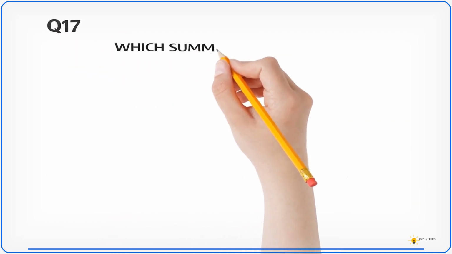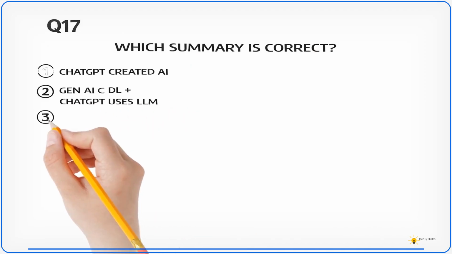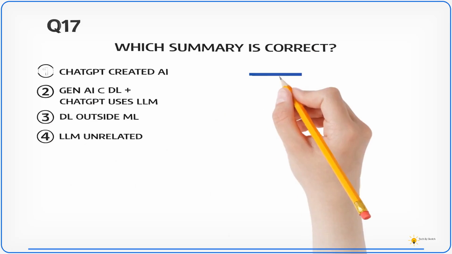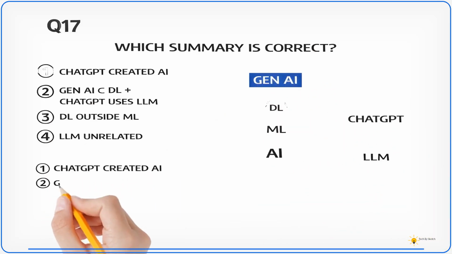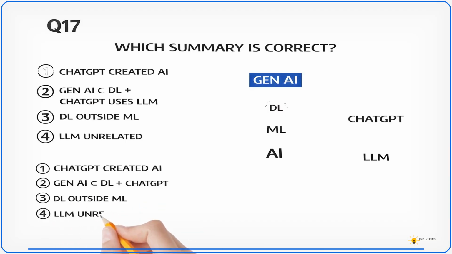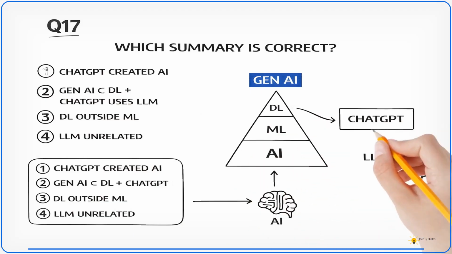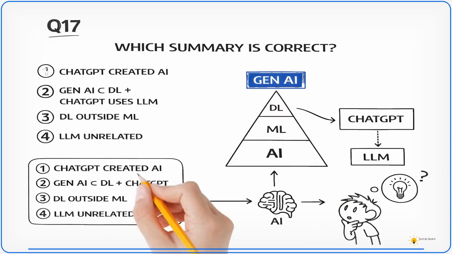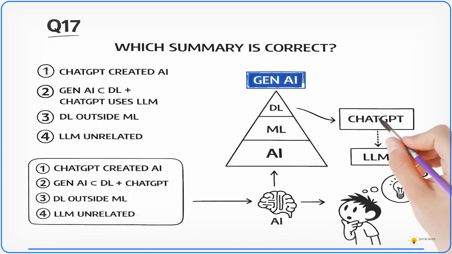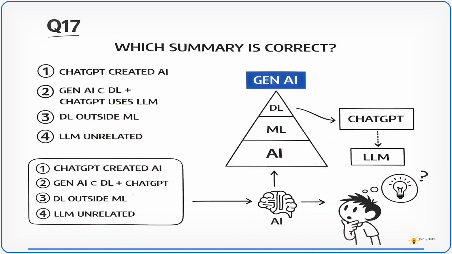Which of these is the most accurate summary of what we learned so far? 1. ChatGPT created AI. 2. Generative AI sits inside deep learning and ChatGPT uses large language models. 3. Deep learning sits outside machine learning. Or 4. Large language models are unrelated to generative AI. Take a moment and think.